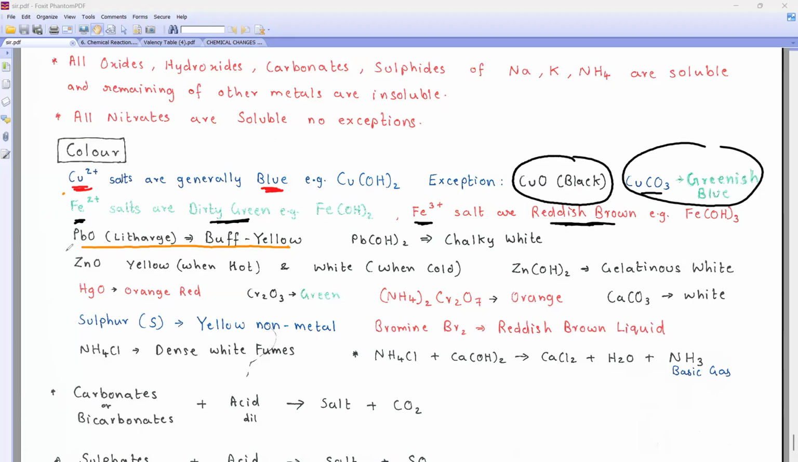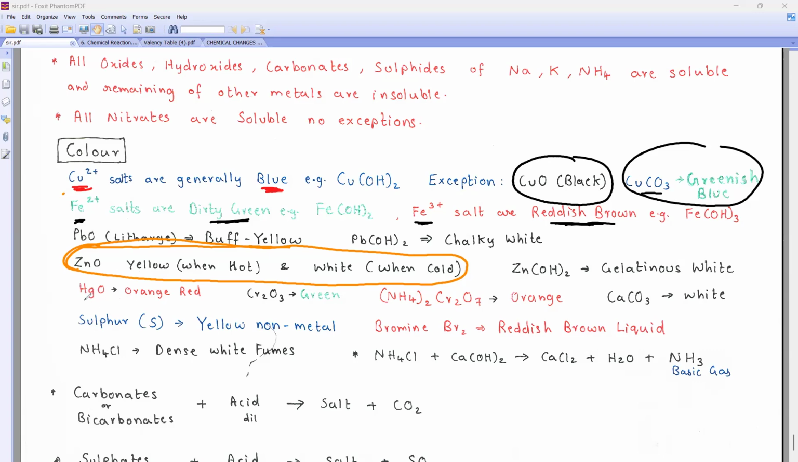Okay, this is very very important. Zinc oxide. Name a compound which is yellow when hot, white when cold. Yellow when hot, white when cold. Then it is what, beta? Zinc oxide. If I say, beta, yellow non-metal.